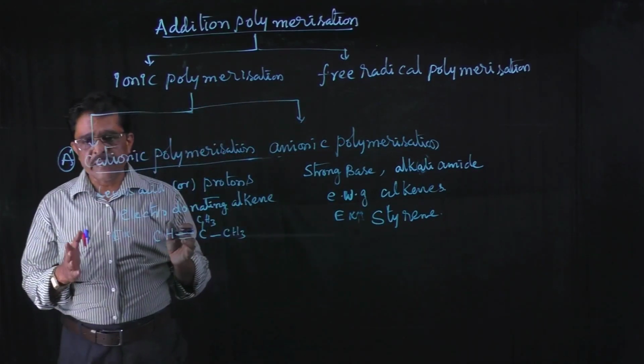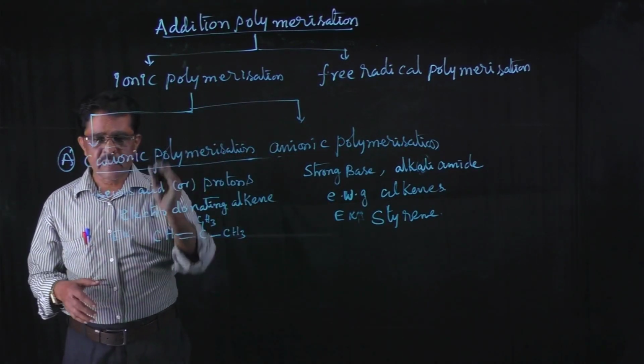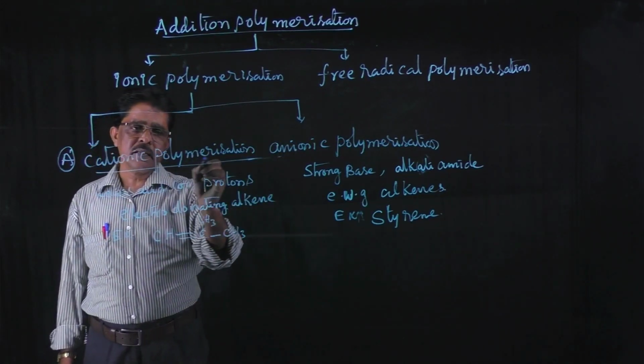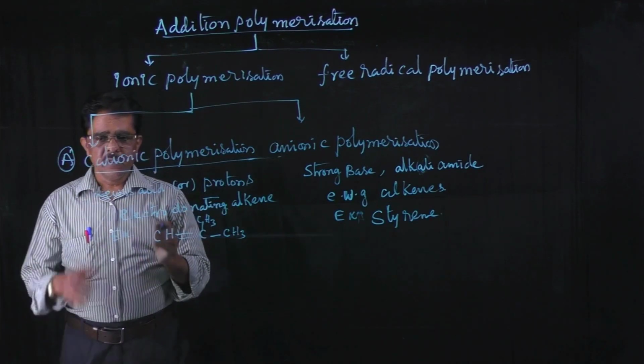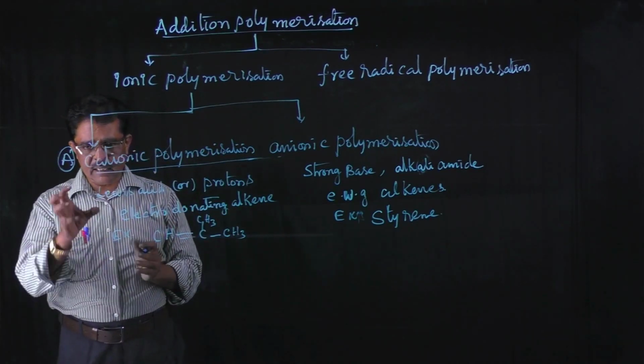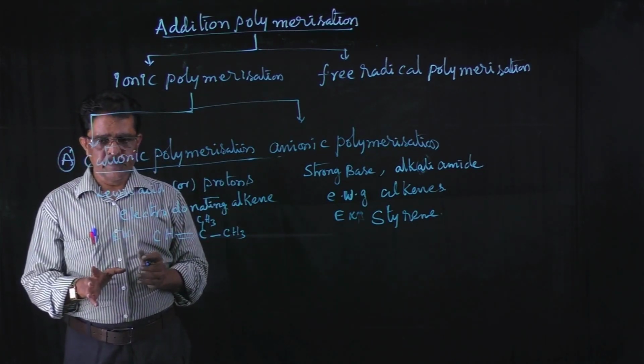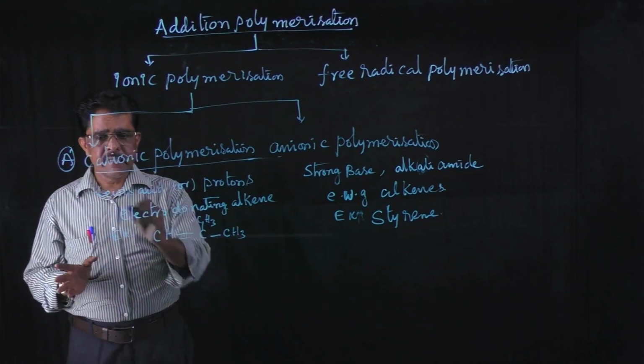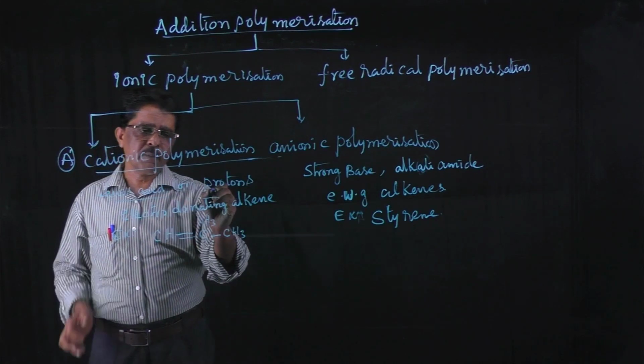We know that two types of ions are there: cations and anions. Cationic polymerization is for those alkenes having electron donating groups. They undergo polymerization in the presence of Lewis acid or protons.